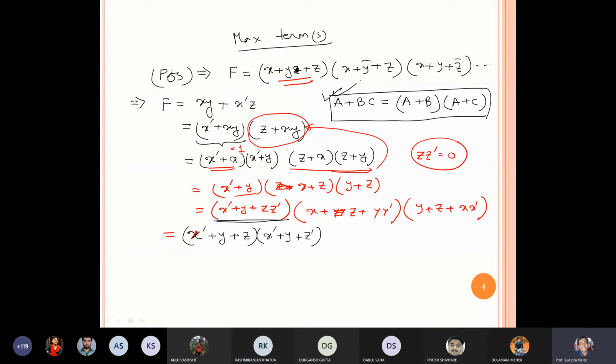Yes, tell me, where is the doubt? Sir, where did the formula come from? We have proved this one, na? Earlier during our class. We did it in the class. You will get all those things. Otherwise you can multiply the right hand side and simplify. You will get this result.